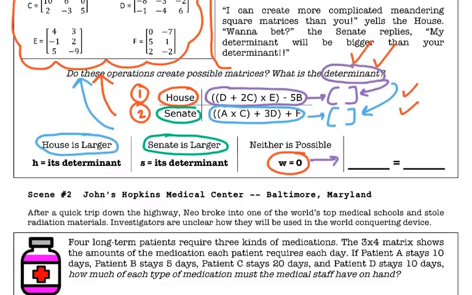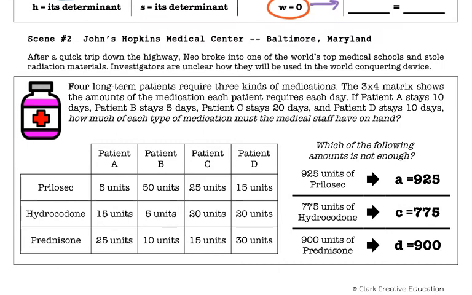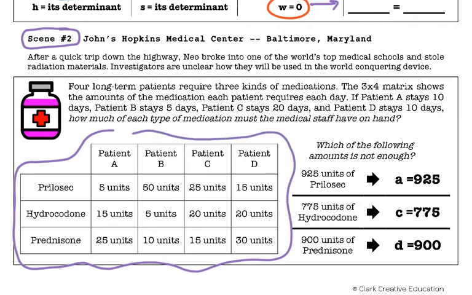Crime scene number 2, if you dare to accept it, happens over at Johns Hopkins Hospital in Baltimore. Now this one is set up almost like a matrix, but to be honest, this one doesn't have to use matrices. If you just read this paragraph, you can use basic problem solving to figure this one out. Here's what's going on.